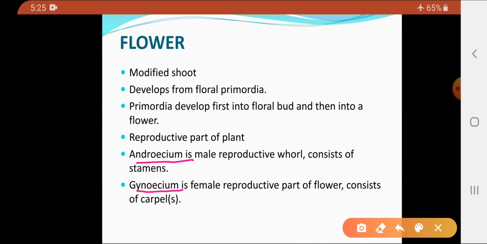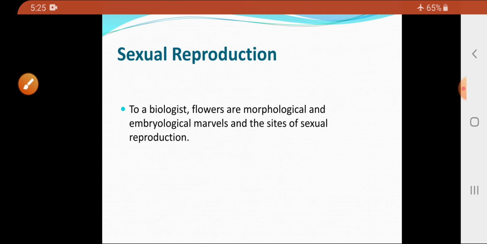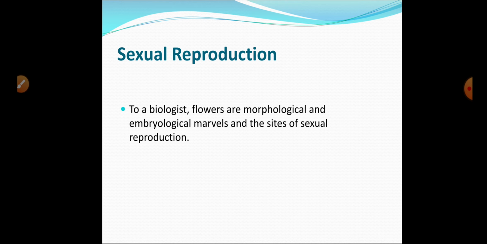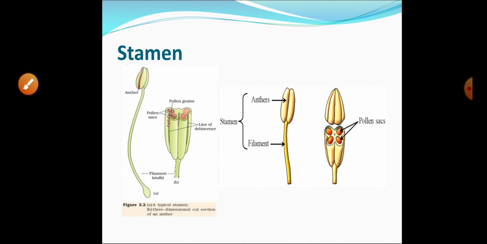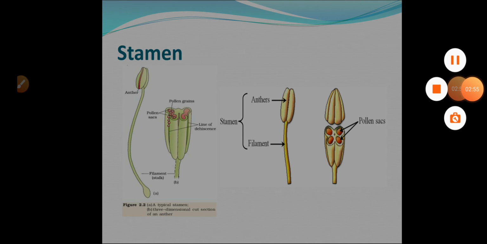Now the androecium, which is the male reproductive part, is made up of a group of structures called stamens, whereas the gynoecium, which is the female reproductive part, is made up of a group called the carpel. We know there are different uses of the flower, but for a biologist, flowers are morphological and embryological marvels, and they are the site of sexual reproduction in plants.